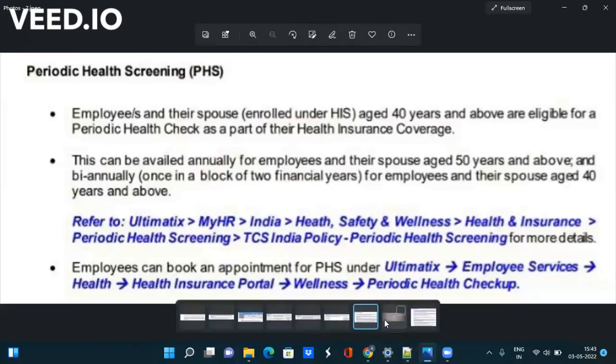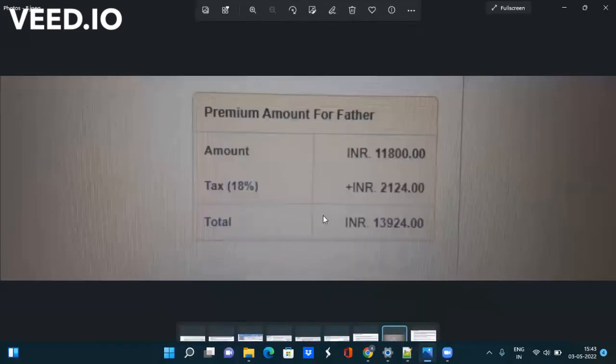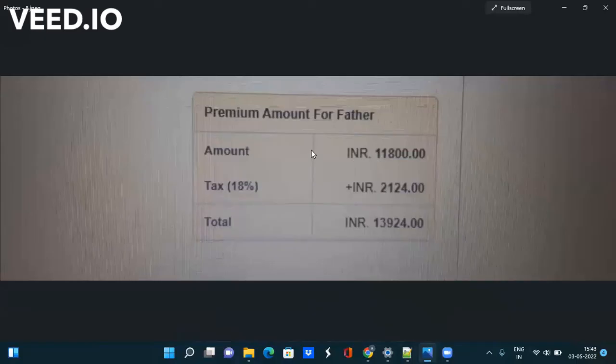Now let's discuss the amount that you will have to pay for your parent insurance. Here you can see the amount is 11,800, and 2,124 is for tax. The total amount that you have to pay is 13,924 for your father or your mother, and you have to pay this in installments over 12 months.